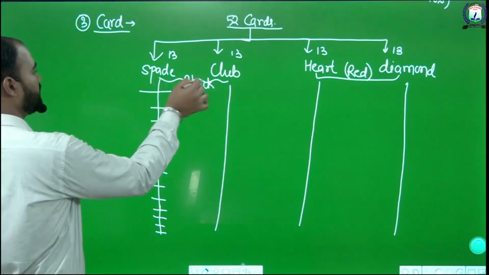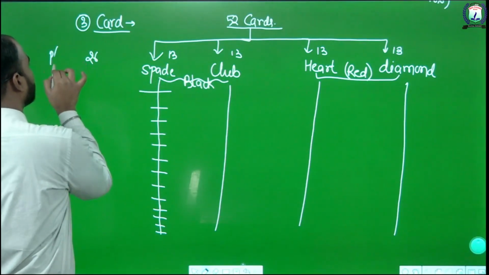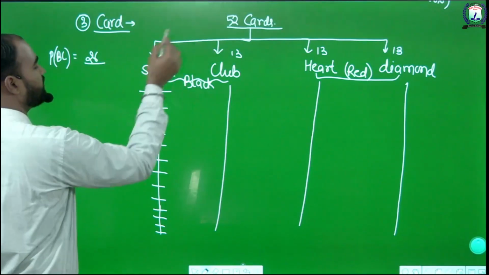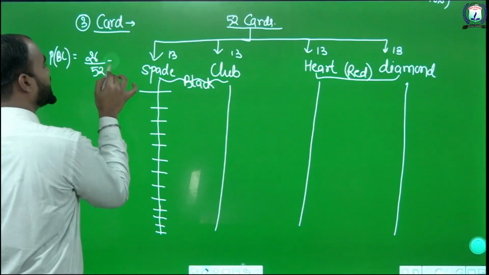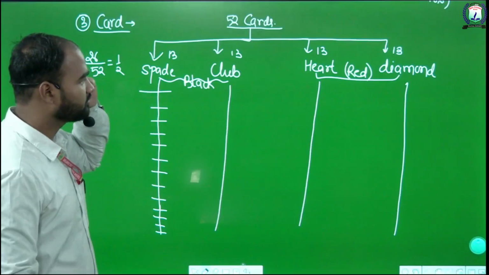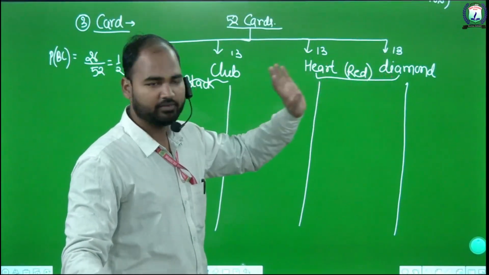Black cards total 13 plus 13, that is 26. The probability of a black card is 26 upon the total number of cards, 52, that is 1 upon 2. And the probability of a red card is also 26 upon 52.